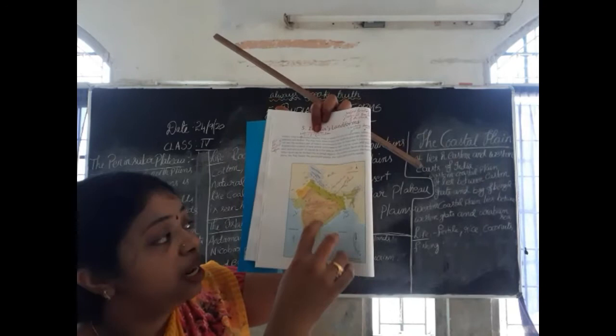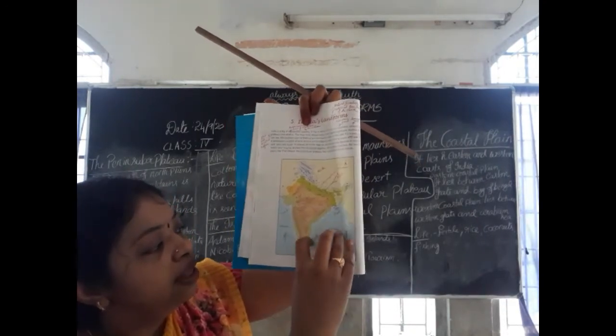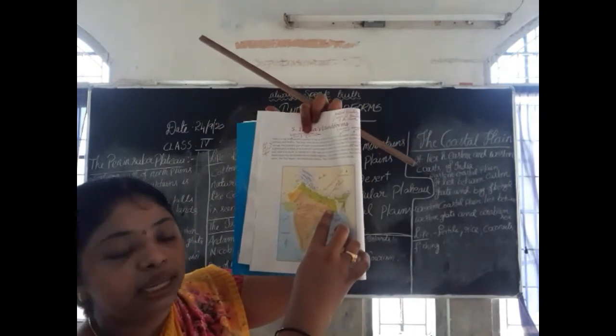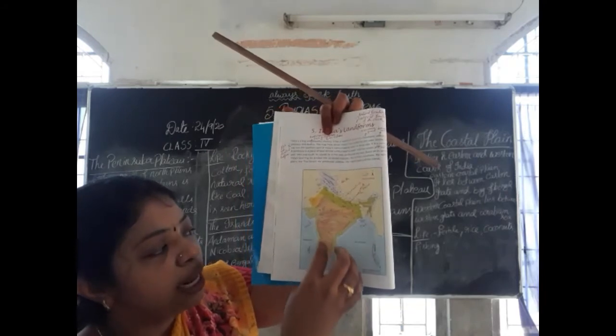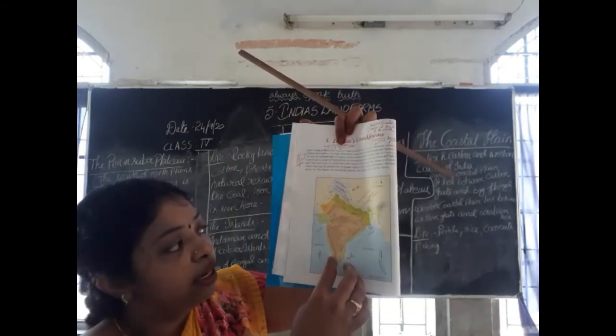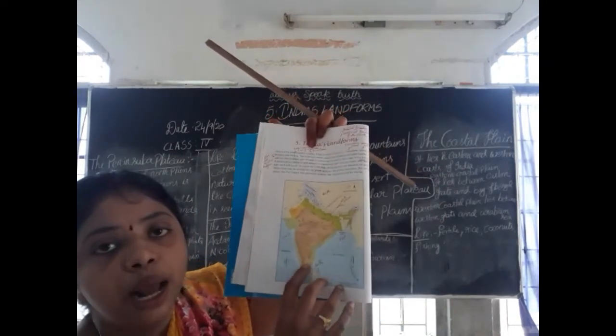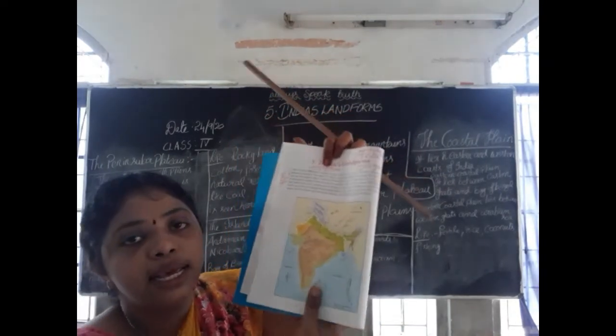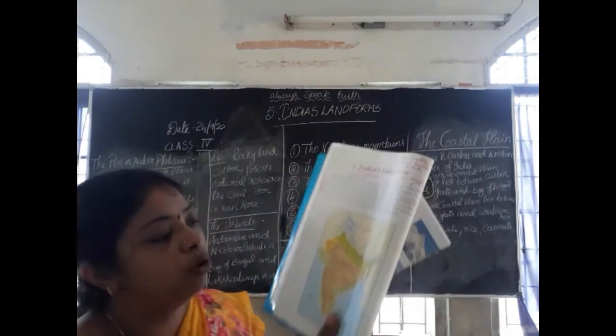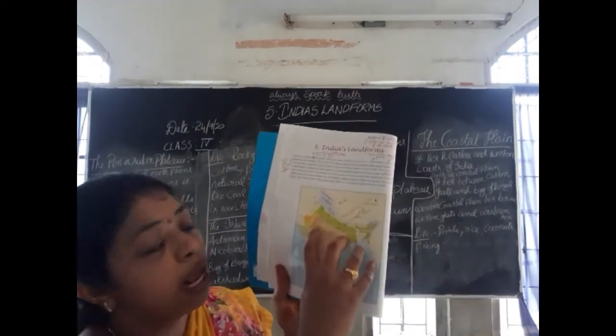Can you see here, children? In this plateau region, the east side mountains are called Eastern Ghats and the west side mountains are called Western Ghats. Once again I will tell you, this full area is called the Peninsular Plateau region. The middle brown color area is called the Peninsular Plateau region.